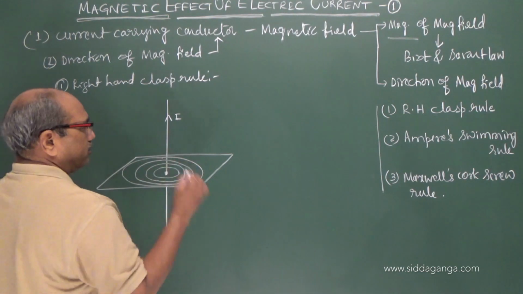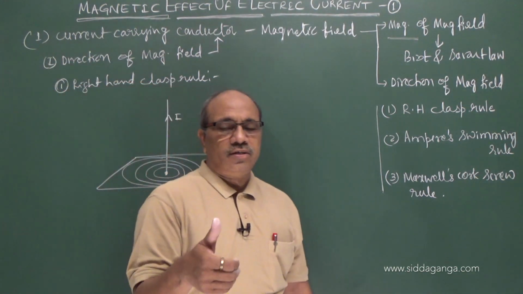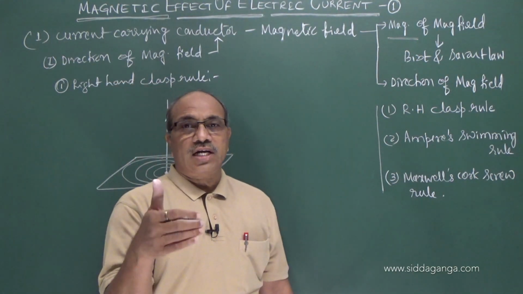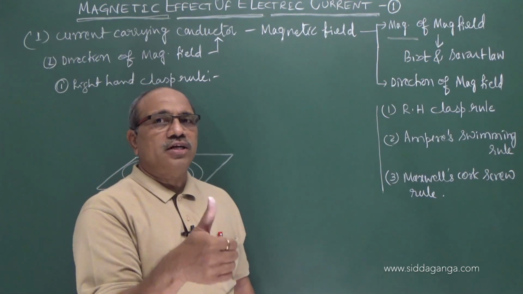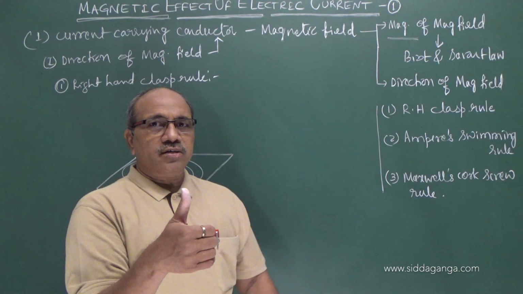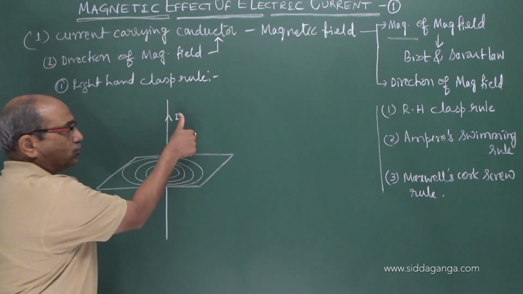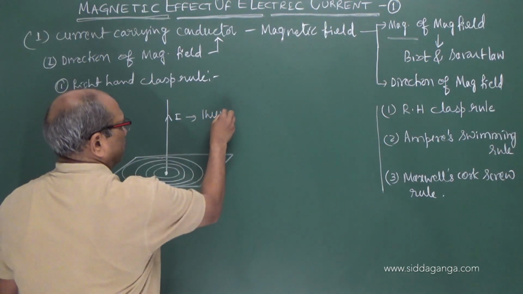But what direction? The right hand clasp rule says that you imagine you are holding the wire, or clasp the wire, in your right hand such that all other fingers clasp the wire, but the thumb points in the direction of the current.